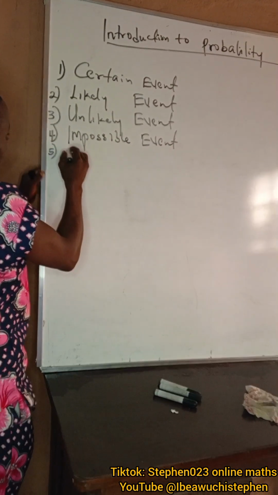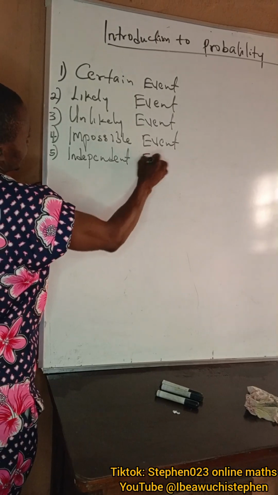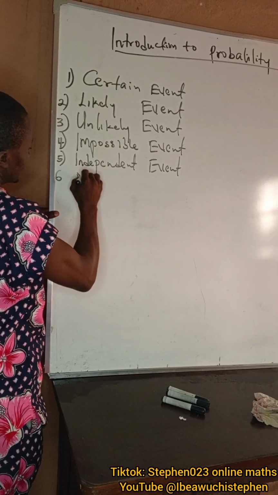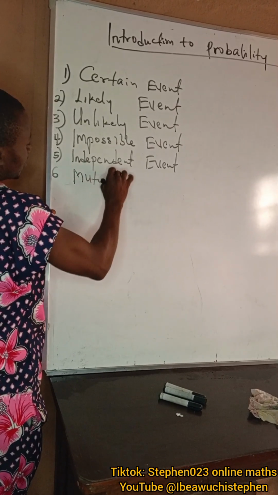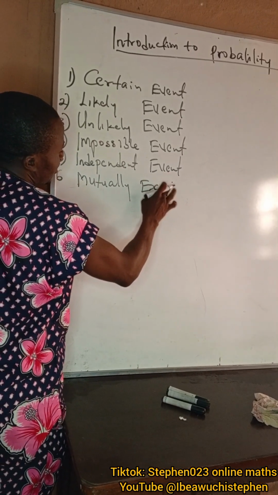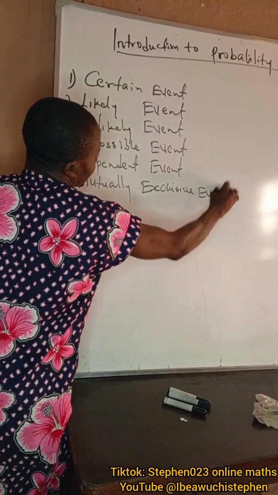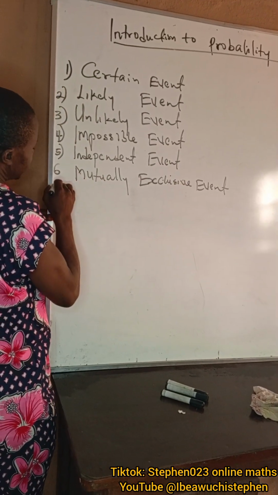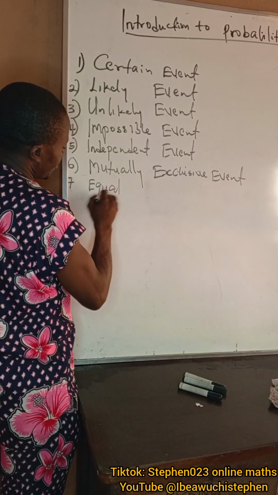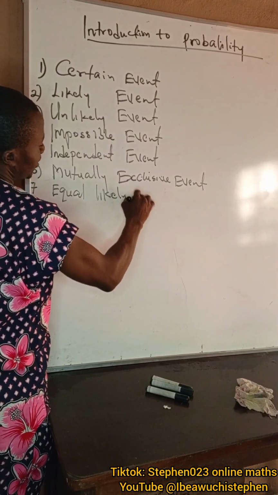Five, independent event. Six, mutually exclusive event. And seven, equally likely event.